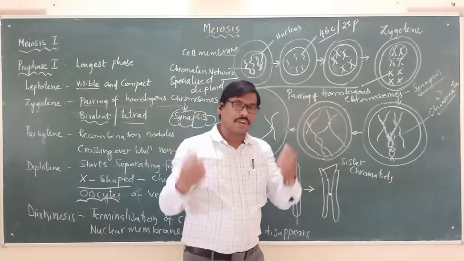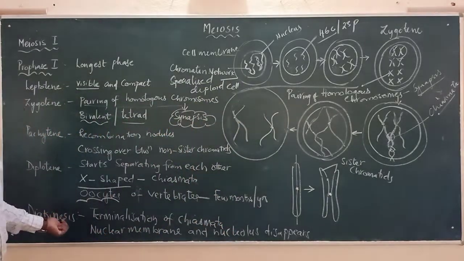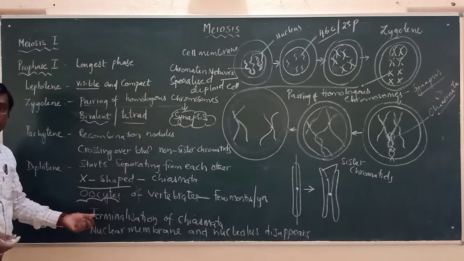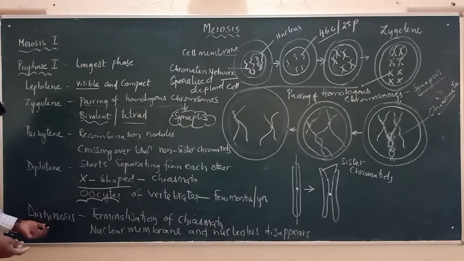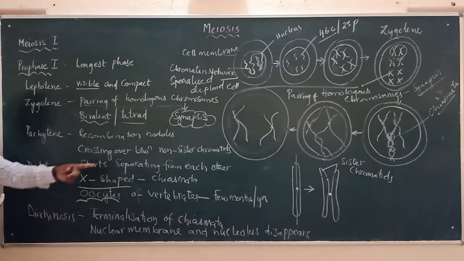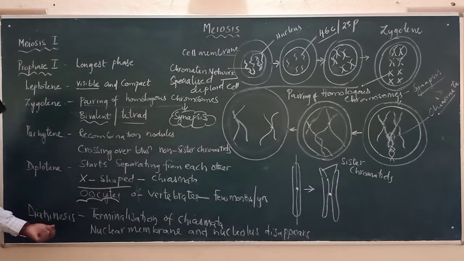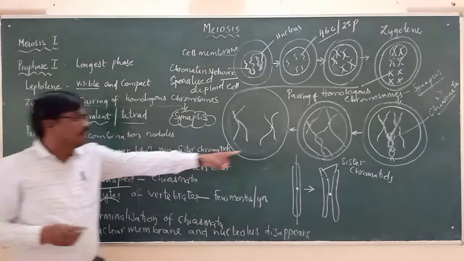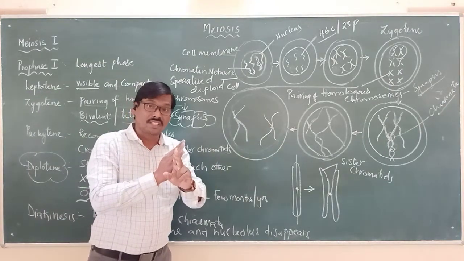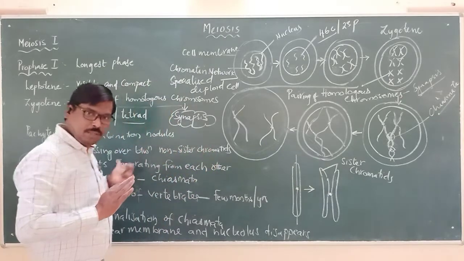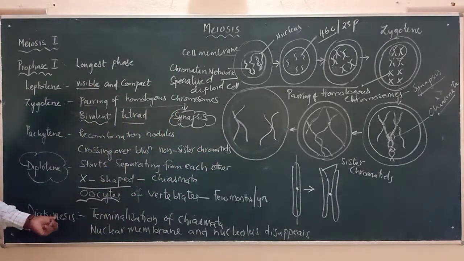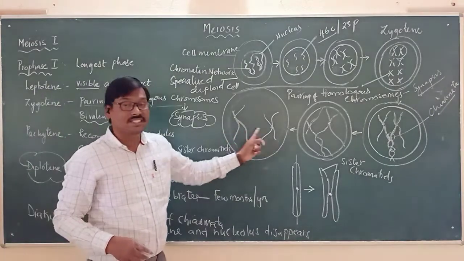That separation we call diakinesis. The separation of the homologous chromosomes will take place completely in diakinesis. It starts in diplotene and ends in diakinesis, and they will completely get separated.